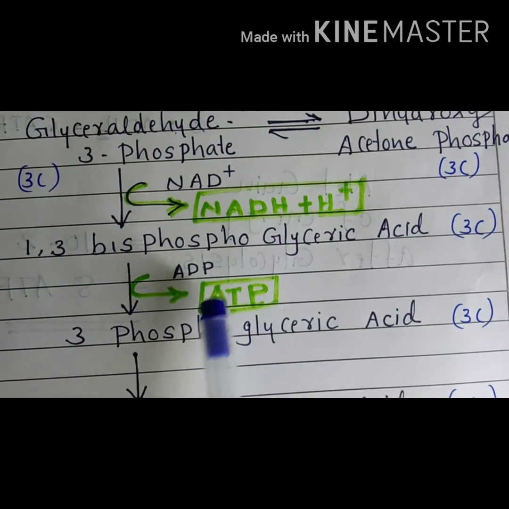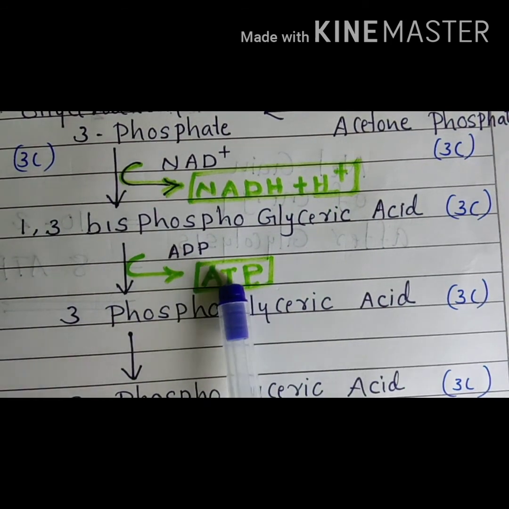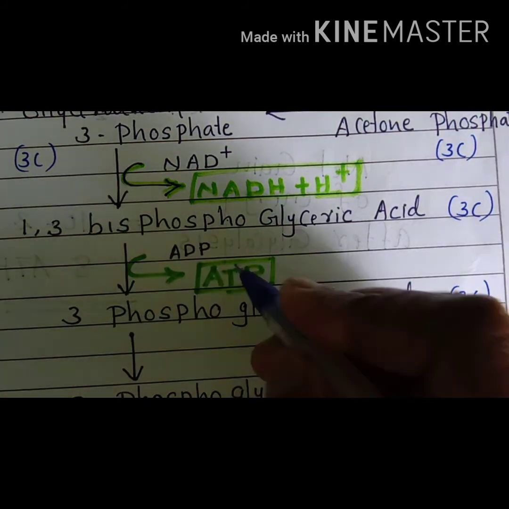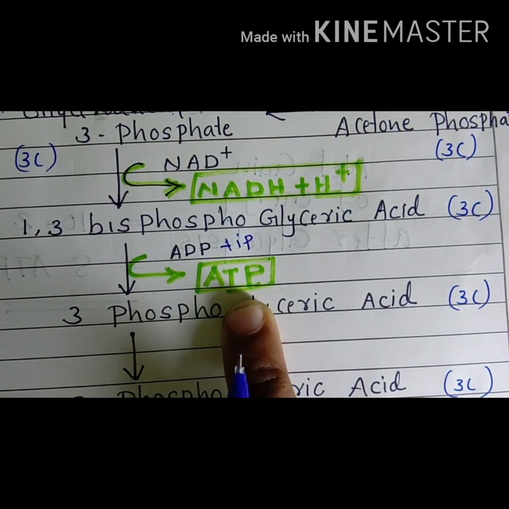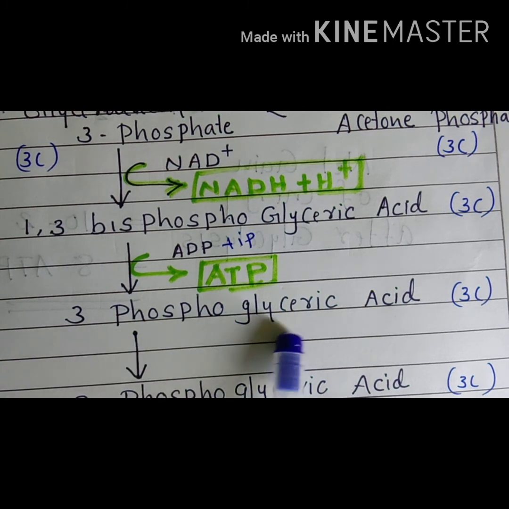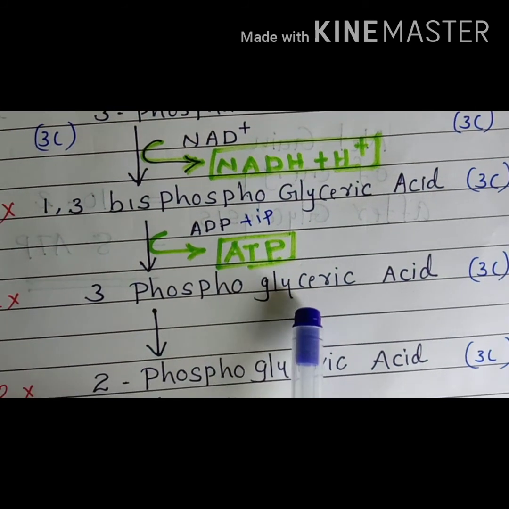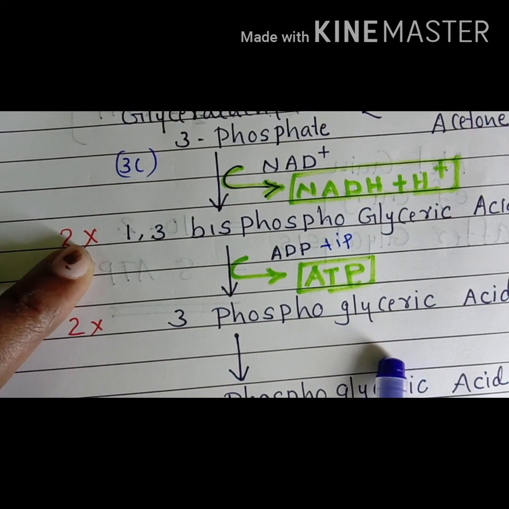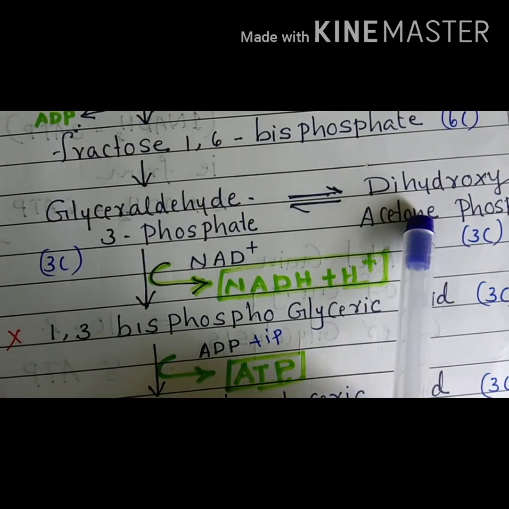1,3-bisphosphoglyceric acid is converted to 3-phosphoglyceric acid. Again 1 molecule of ATP is released, as ADP combines with inorganic phosphate and becomes ATP. Here it is also represented as 2 into, which means this step occurs once more.